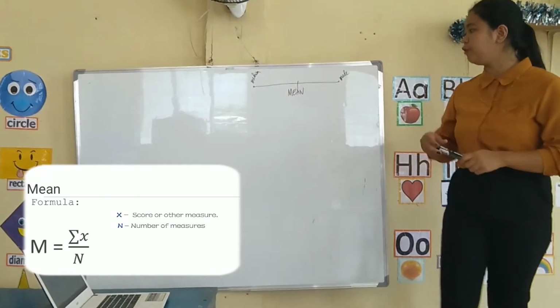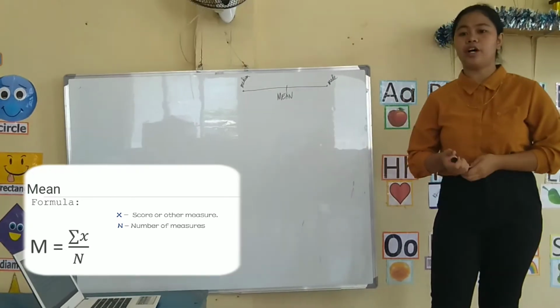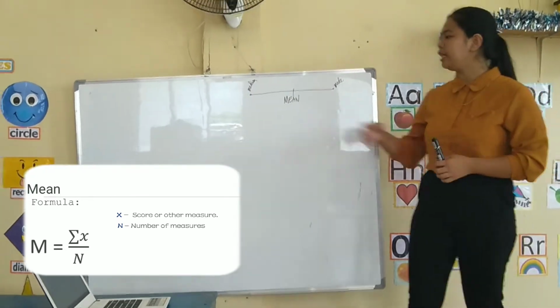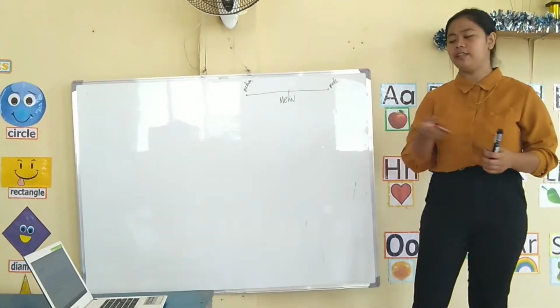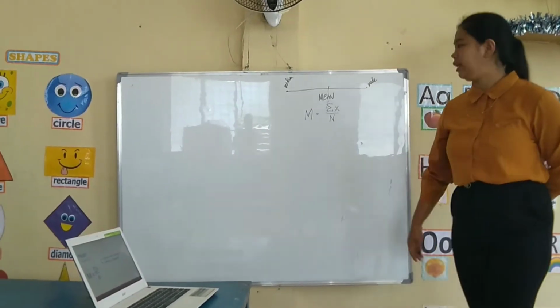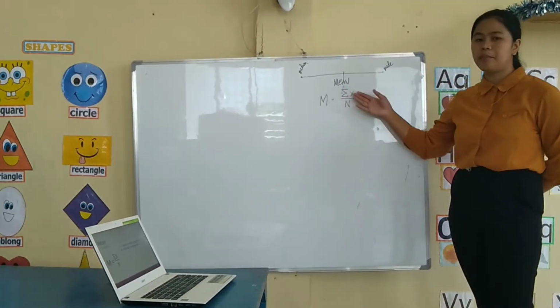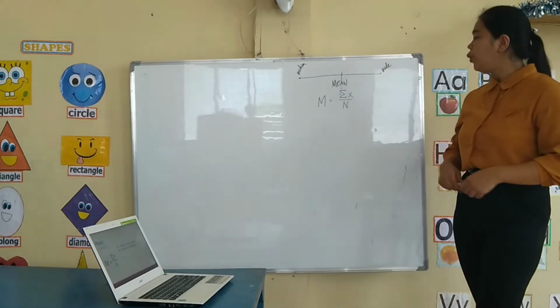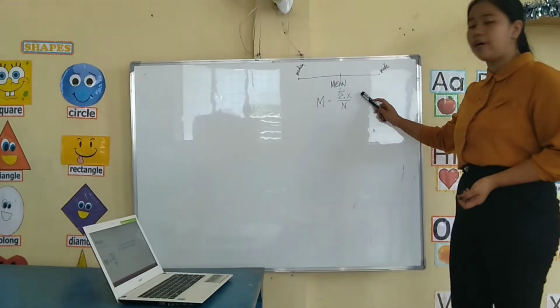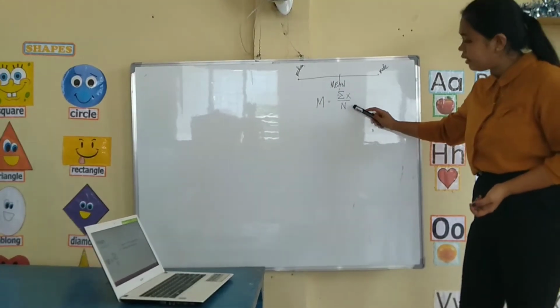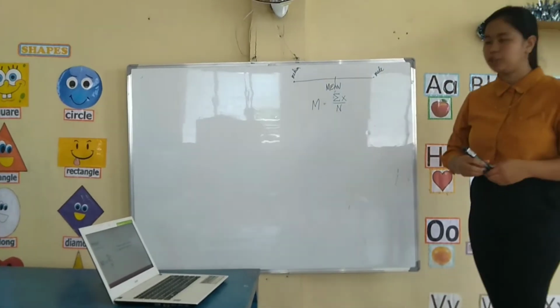Because according to our definition, the mean is the balance point of the distribution. So it means it balances the mode and the median. The formula for getting the mean is equal to the summation of x over n, where x is the score or other measures, and n is the number of measures.